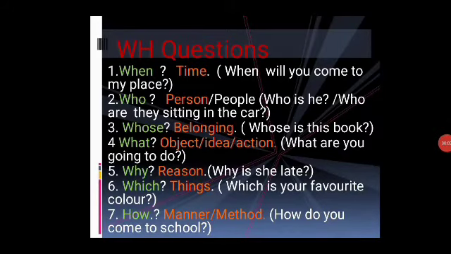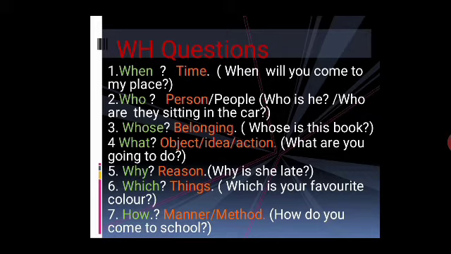WH questions. Now what are WH questions? When you want to derive an information, for that reason we are using WH questions. Like for example, when, who, whose, what, why, which and how. W means the questions which are starting with W and H means the questions which are starting with H.